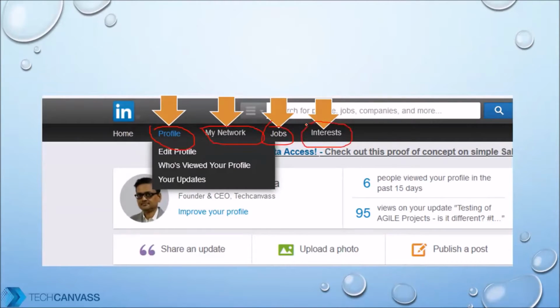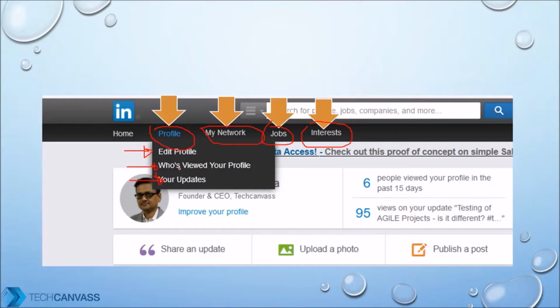A module is just a logical naming of a similar group of items. So if something falls under profile, they're all grouped under the profile module, or it could be represented as a menu option. Under that module, you have something called edit profile, who has viewed your profile, your updates.